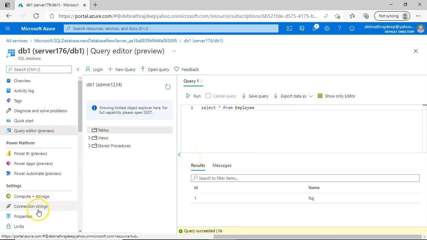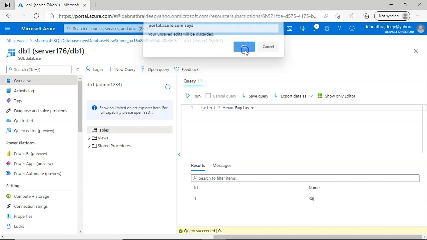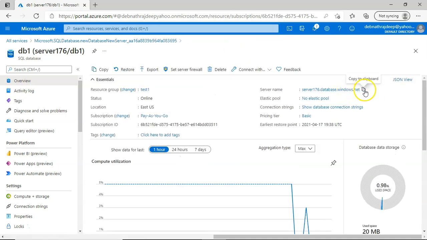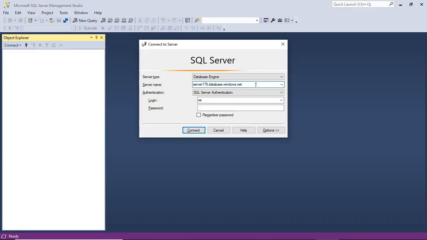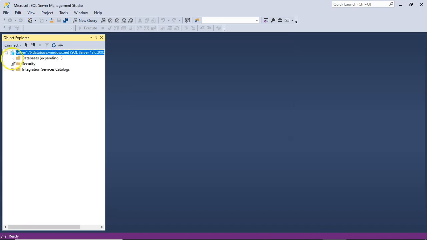Now let us go to SQL Server Management Studio. To connect from Management Studio, I need the server name. Now I can paste the server name, and then it should be admin1234, and then connect.